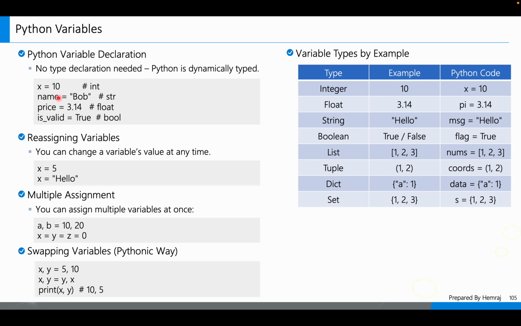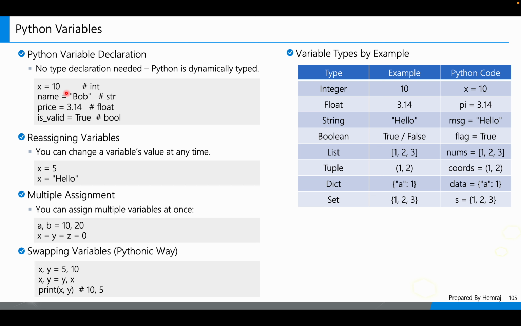Python variables, these are some examples here. Python variable declarations: no type declaration needed. Python is dynamically typed. If x is equal to 10, we can assign integers; name is strings; price is equal to 3.14, that is a float number. age_value is equal to True, the bool. So no type declaration needed.